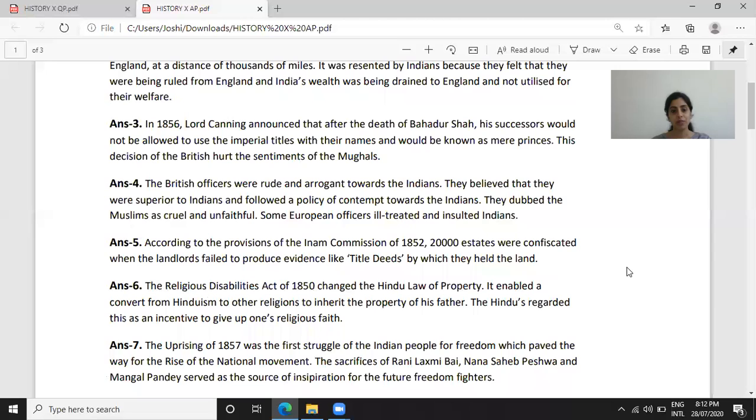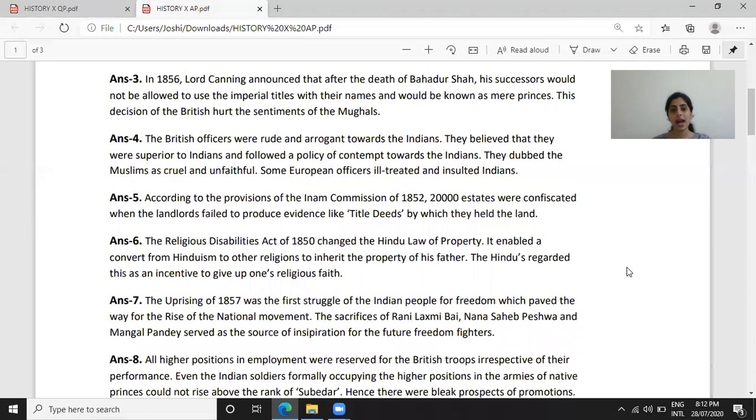Answer 6. The Religious Disabilities Act of 1850 changed the Hindu law of property. It enabled a convert from Hinduism to other religions to inherit the property of his father. The Hindus regarded this as an incentive to give up one's religious faith.